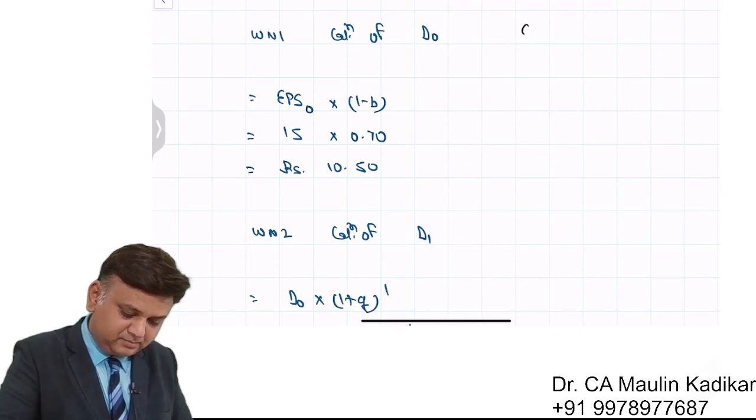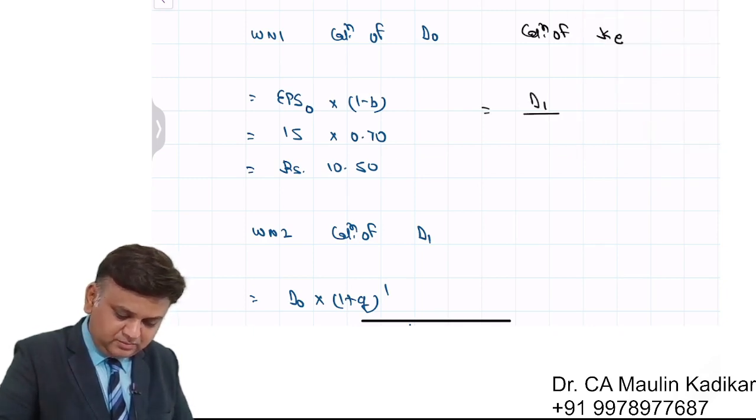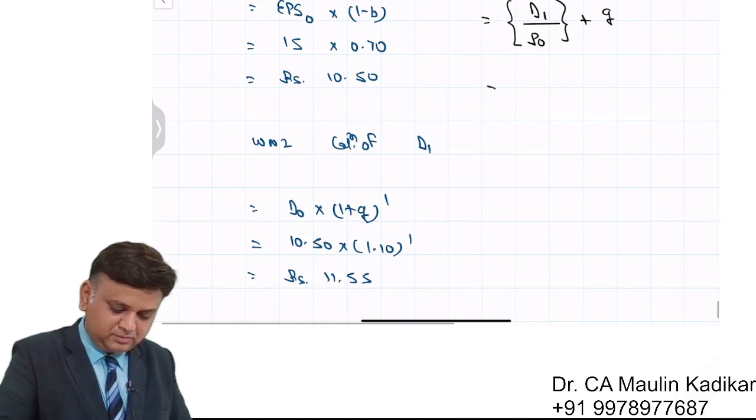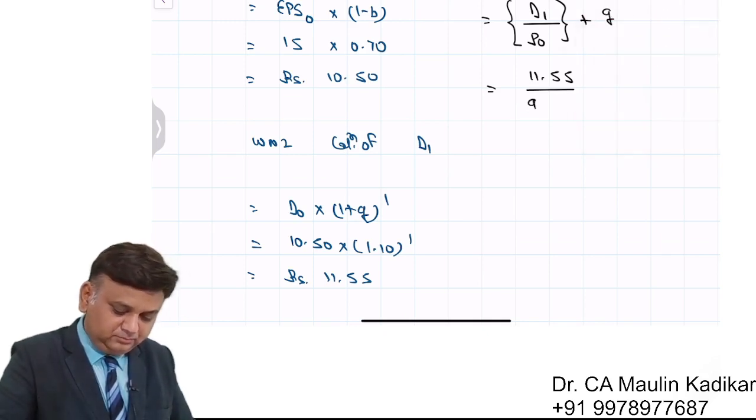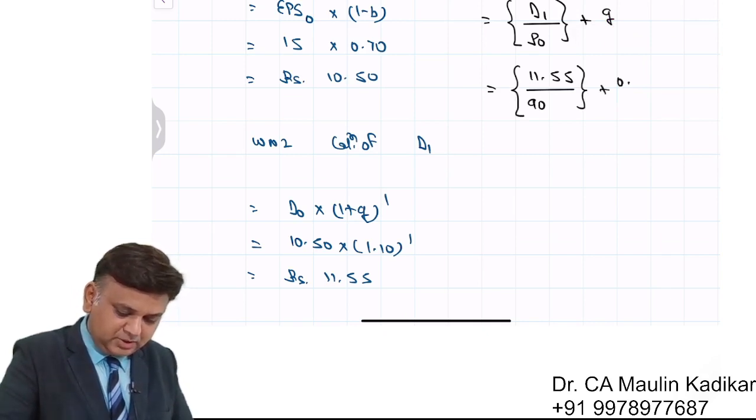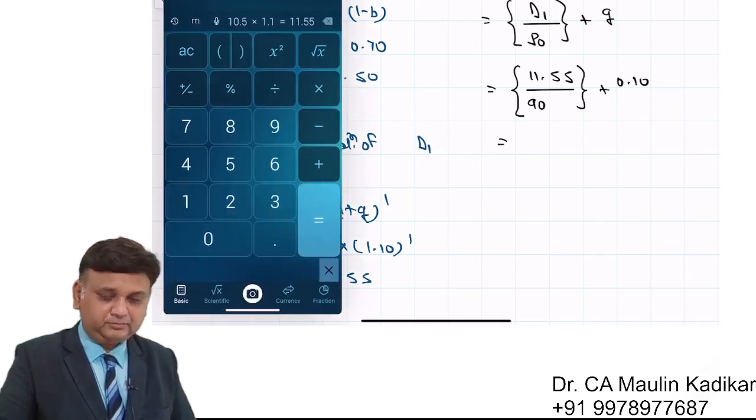Next, calculation of cost of equity. It is D1 upon P0 plus growth rate. D1 is 11 rupee 55 paise divided by P0, which is 90, plus growth rate 0.10.